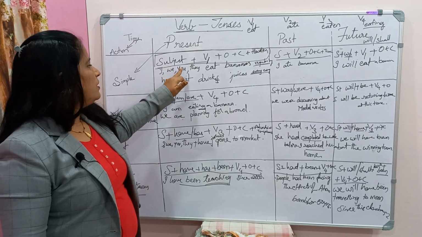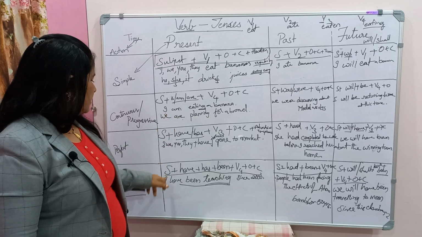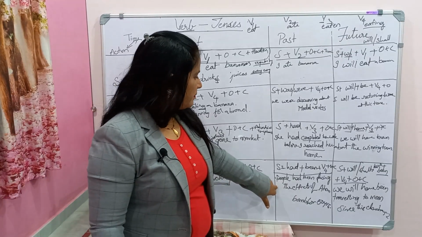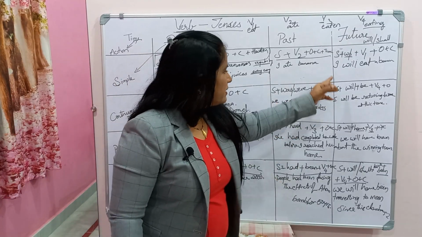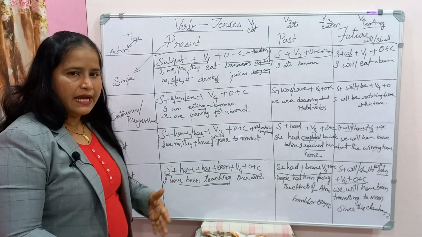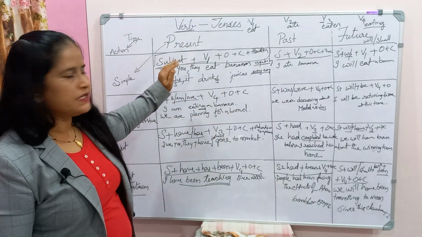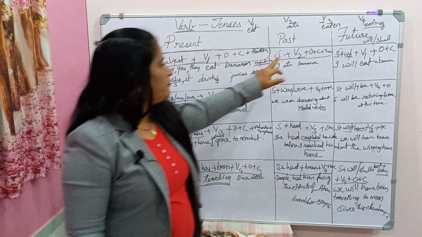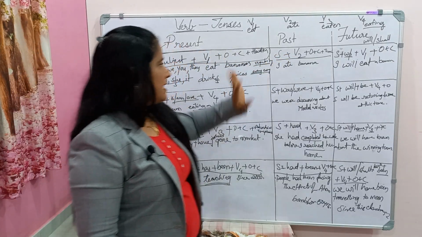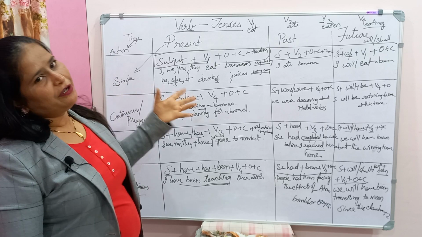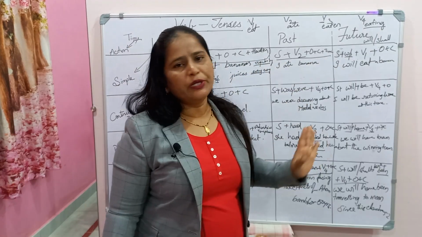That is I or we, you, they or somebody. So I have taken here the people, here we, and so all this, they are doing the actions. So the subject is taken first, then comes verb 1 in present and verb 2 in past. Again verb 1 in the future. You need not worry.